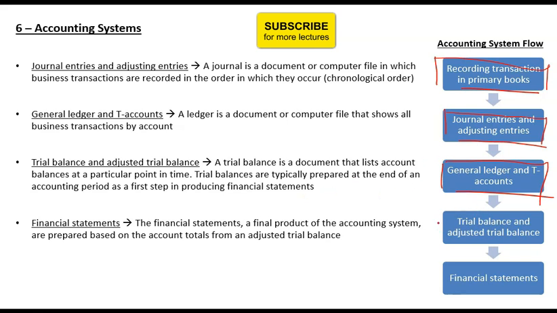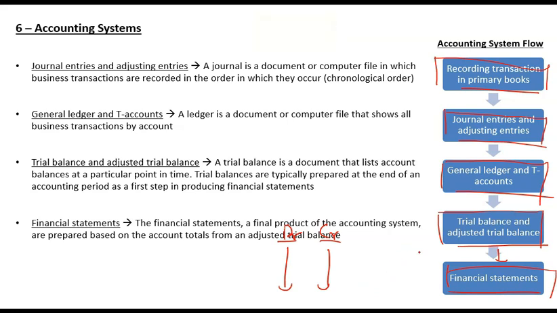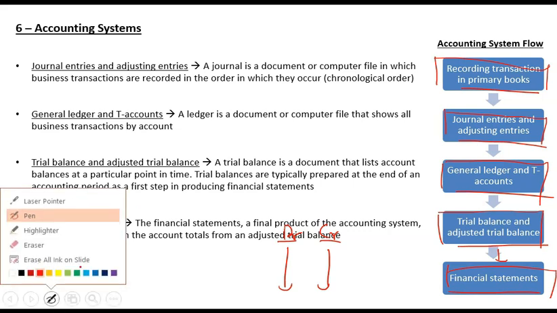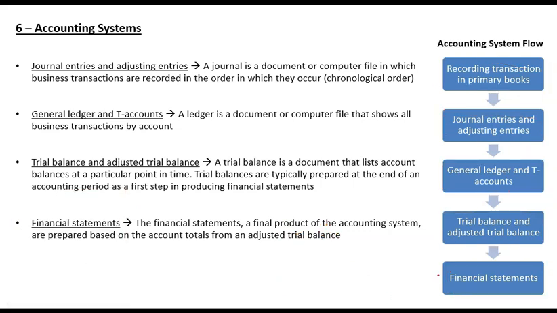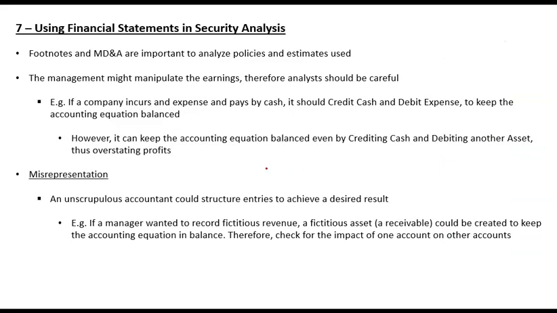Once you have made the T accounts, you make a trial balance in which you list down all the debits and all the credits. The purpose of the trial balance is to find out whether everything is balanced or not. If there is any error in the accounting, you will see it in the trial balance because there will be a mismatch in debits and credits. Then based on that trial balance, you make financial statements that include the income statement, balance sheet, cash flow statement, notes to financial statements, and statement of changes in equity. Once you have financial statements, then your work begins, that will be the analysis of financial statements. So this is how the overall accounting process flows.